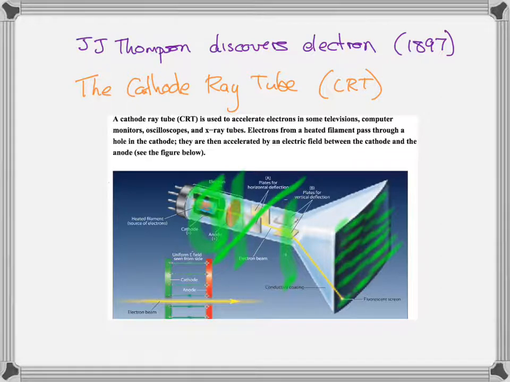And you can do this so fast that even though you're doing one electron at a time, or one little stream of electrons at a time, you can fill up that entire screen with a picture, because you can hit the screen with so many electrons so quickly that you create an image by having the electrons hit or not hit in certain places, making the screen glow in certain places. The glow only lasts for an instant, less than a second.